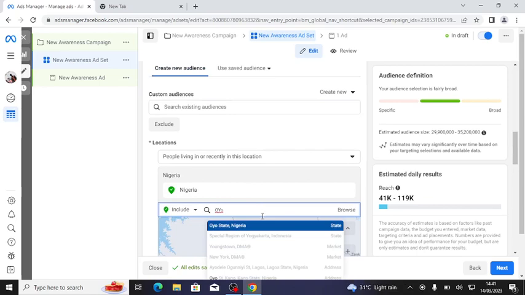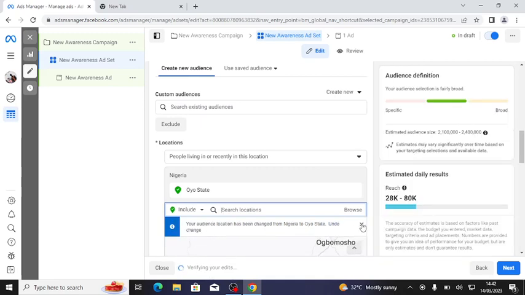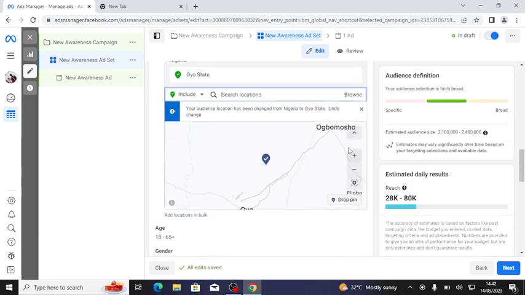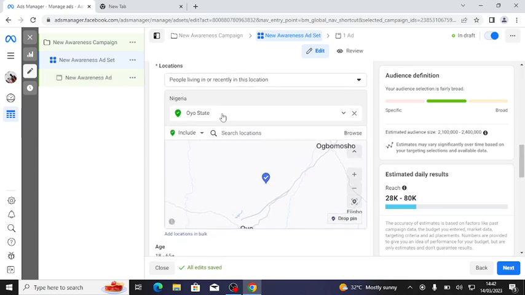You see, Oyo State, Nigeria. That means you are targeting Oyo State in particular. You can add as many locations as you want.